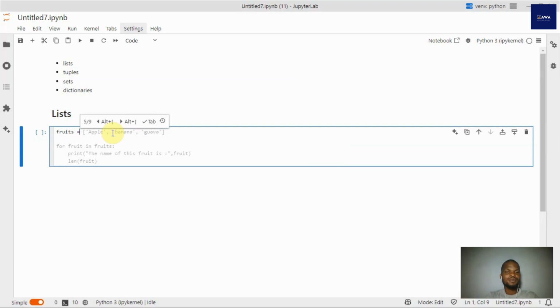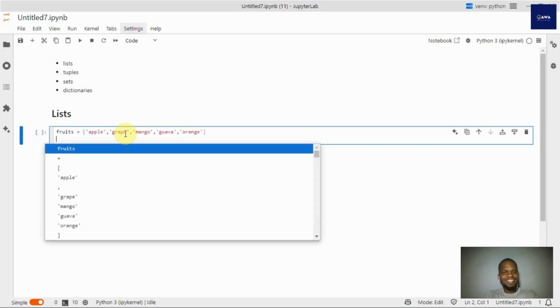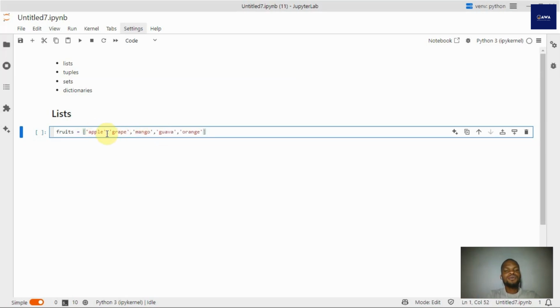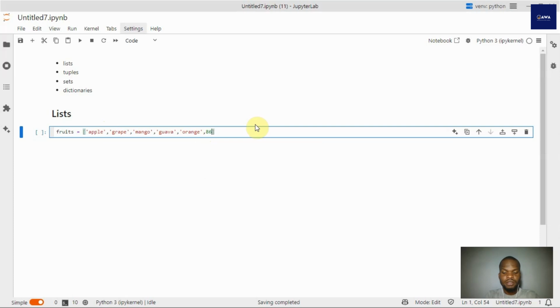Let me put my auto completion off because it's taking us ahead of our class. So let's have these fruits: apple, grape, mango, guava, and orange. So notice all of them are in a square bracket, quoted, separated by comma. They are quoted because they are strings, not because they have to be quoted, because I can also have a string, an integer in it, and it's going to be absolutely fine. So if I have, let me also add a boolean.